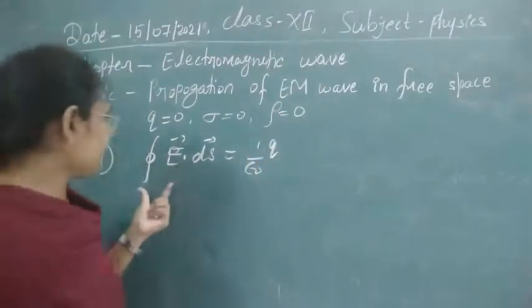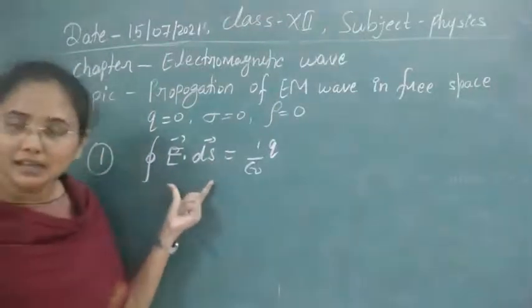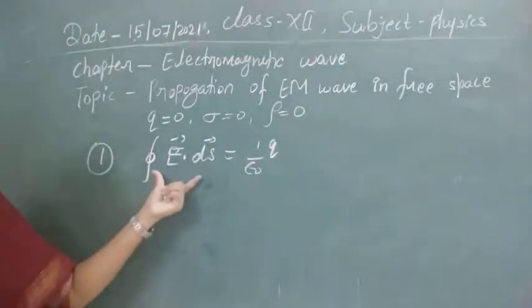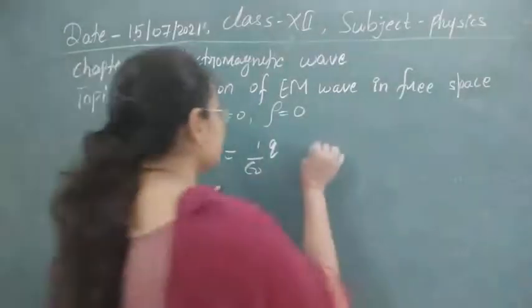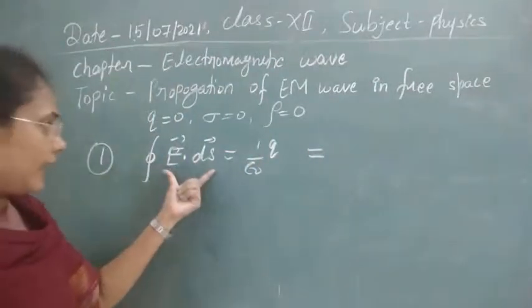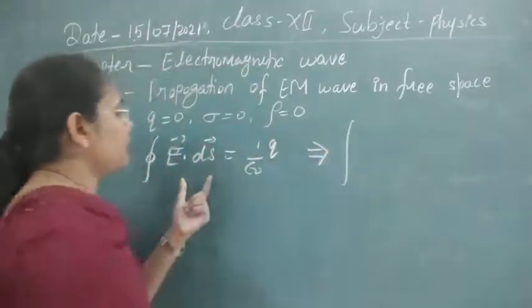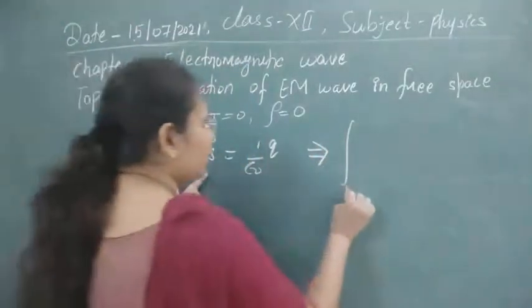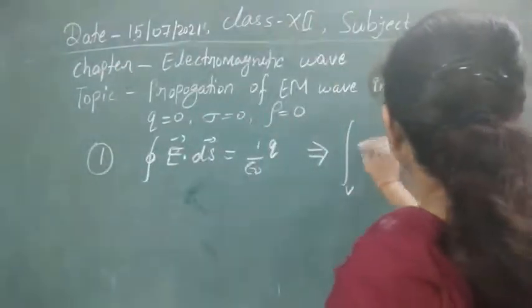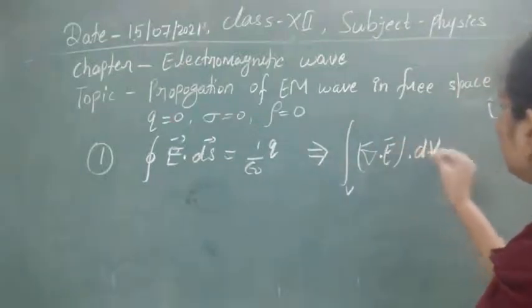Now, the surface integral you are seeing, this ds, represents that we have integrated over the surface. We can convert this surface integral into a volume integral by using Green's divergence concept. According to that concept, this value will be equal to the volume integral of del dot E. You have just noted the formula, so this will become del dot E.